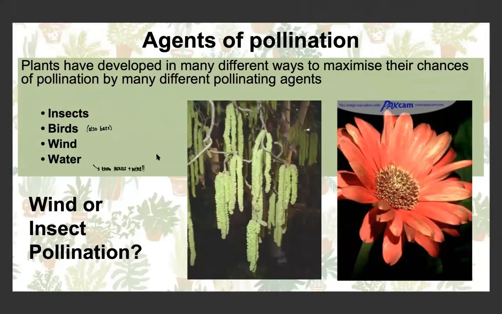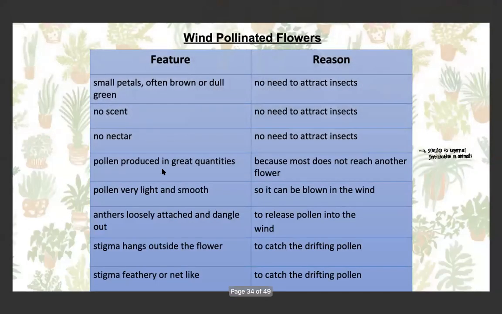There's a few different agents of pollination: insects, birds, bats, wind, or even water. The most important ones are wind and insect pollination. So if we just compare the structure of wind-pollinated flowers and insect-pollinated flowers, for wind pollination, the petals are often brown or dull, and they have no scent and nectar because they don't need to attract insects. The pollen is often produced in great quantities because there's quite a low chance of it reaching another flower, so it needs to produce a lot of pollen.